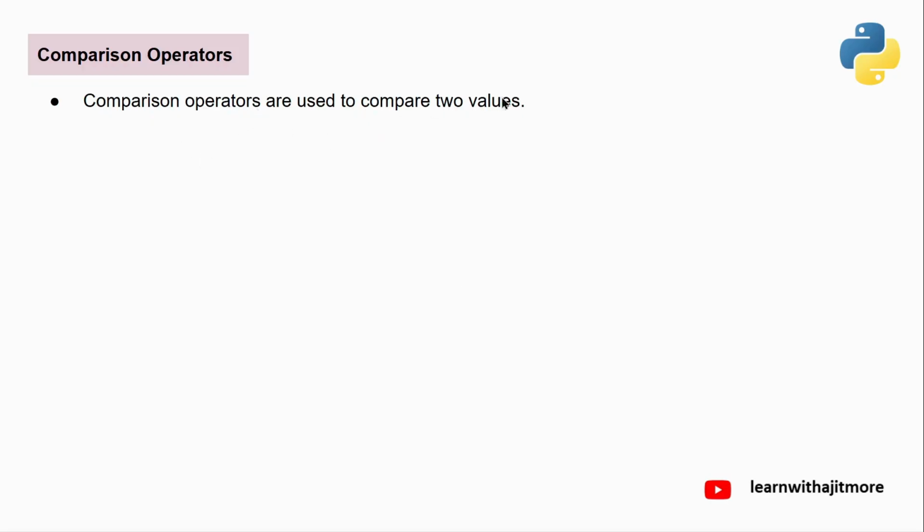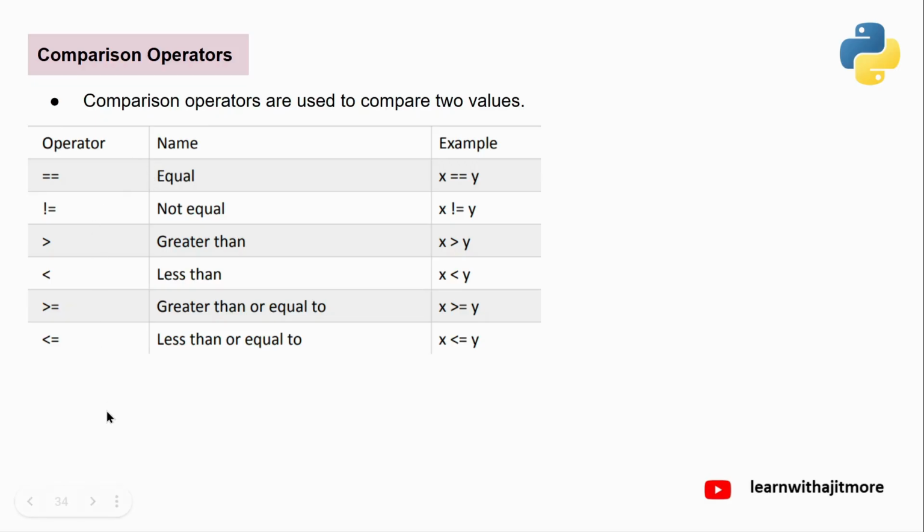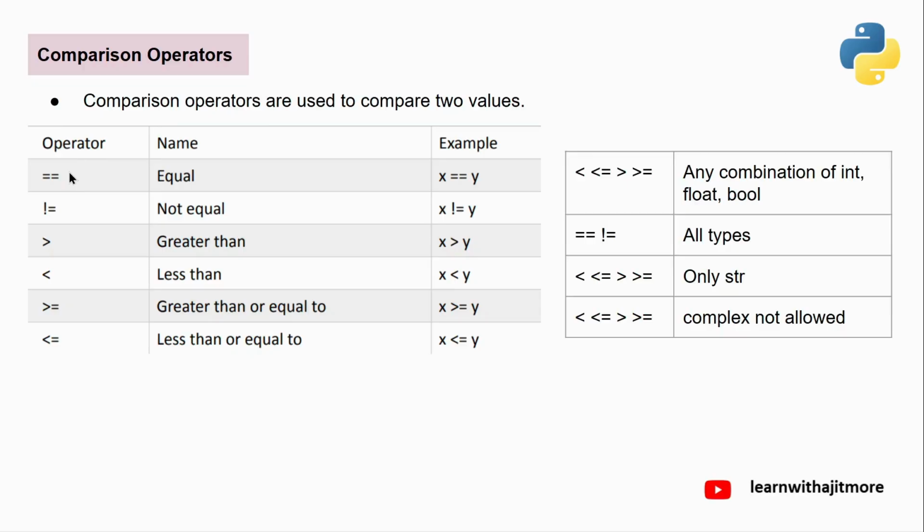So comparison operators are used to compare two values. All the operators are given: exactly equal, not equal, greater than, less than, greater than equal, less than equal. ठीक है? Here they don't have three equals like JavaScript. कुछ लोग JavaScript के background से भी आए रहेंगे. So here we don't have that. See, I have given all things. These four operators are there, no? Greater than, less than, greater than equal to, less than equal to.